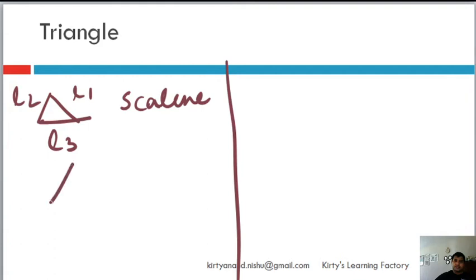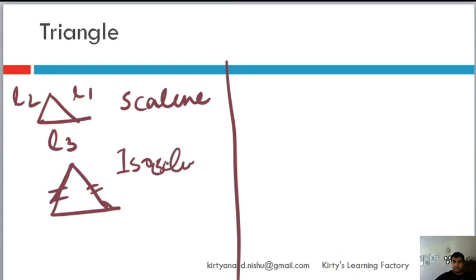Then there is a triangle in which two sides are equal. This side is equal to this side, but this side is different. It's called an isosceles triangle. Where two sides are equal, these two angles are also equal. Why and how we will come to later, not needed right now.